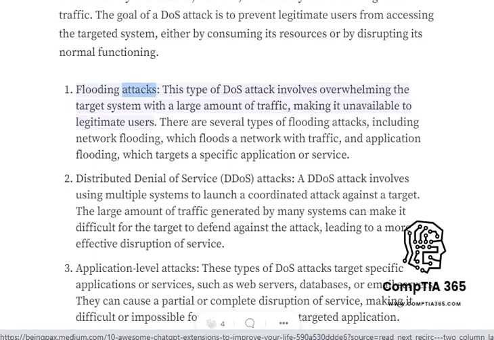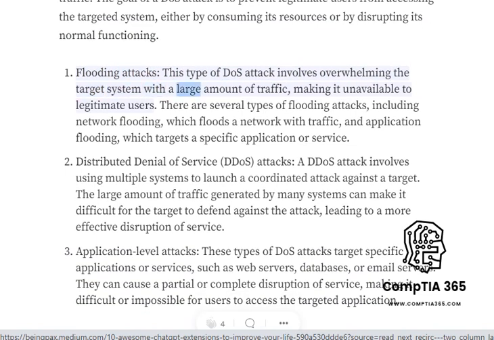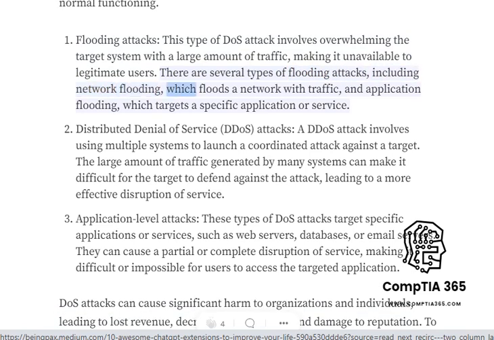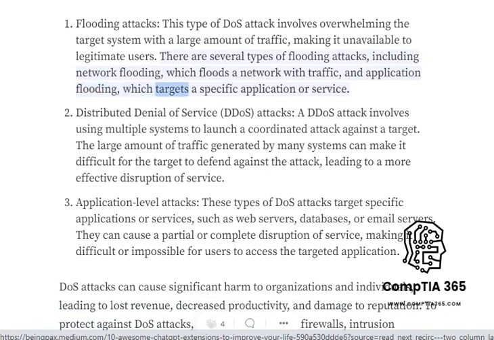Flooding attacks. This type of DOS attack involves overwhelming the target system with a large amount of traffic, making it unavailable to legitimate users. There are several types of flooding attacks, including network flooding, which floods a network with traffic, and application flooding, which targets a specific application or service.